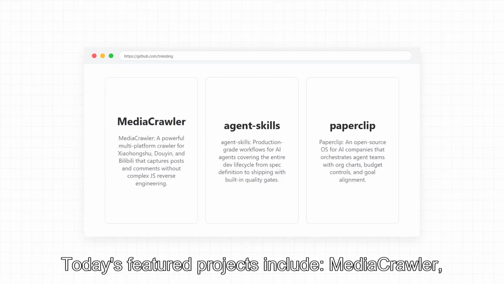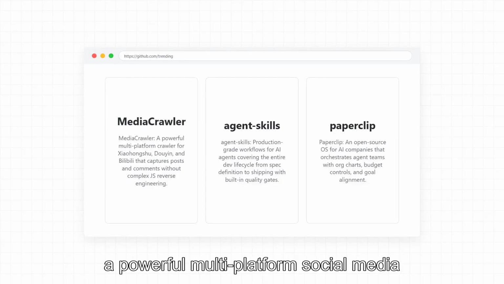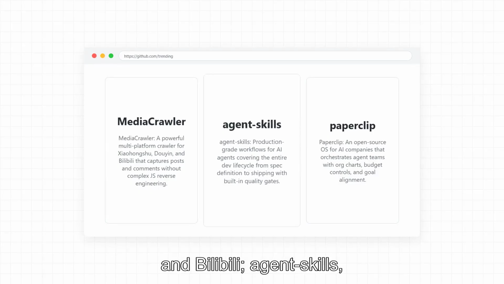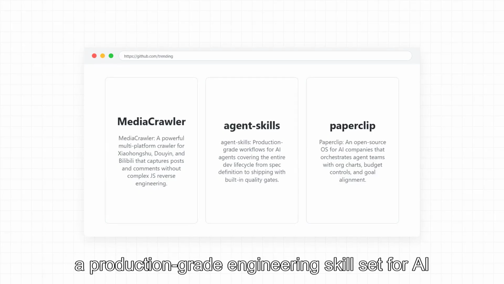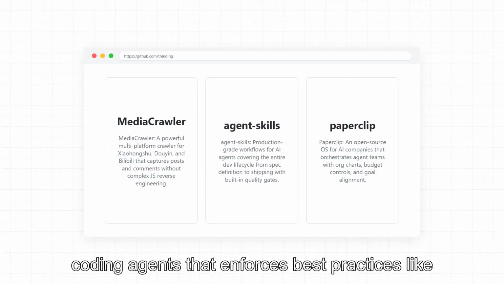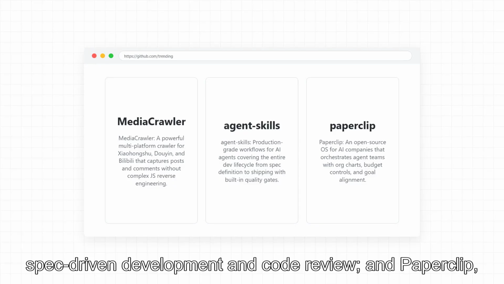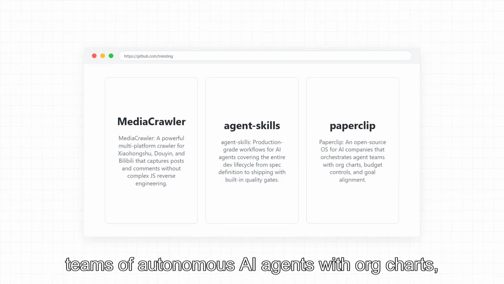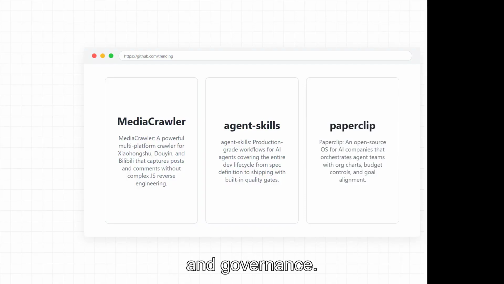Today's featured projects include Media Crawler, a powerful multi-platform social media data crawler supporting Xiaohongshu, Douyin, and Bilibili; Agent Skills, a production-grade engineering skill set for AI coding agents that enforces best practices like spec-driven development and code review; and Paperclip, an open-source orchestration platform for managing teams of autonomous AI agents with org charts, budgets, and governance.